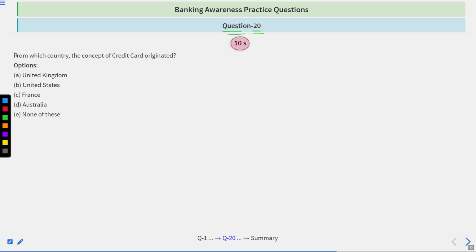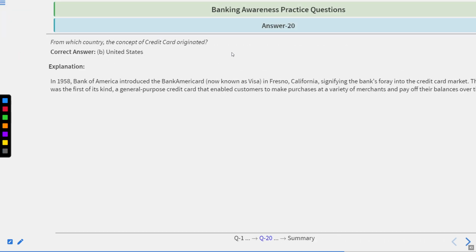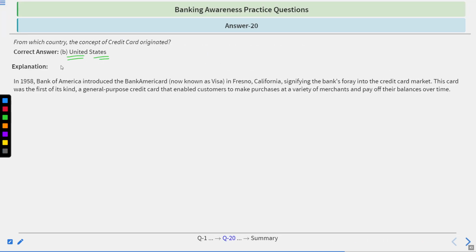Question number 20. From which country did the concept of the credit card originate? United Kingdom, United States, France, Australia, none of these. To answer this, again you will have 10 seconds. Time starts now. Time's up. The correct answer is B. Just go by the explanation.